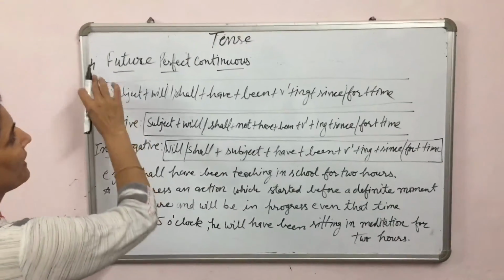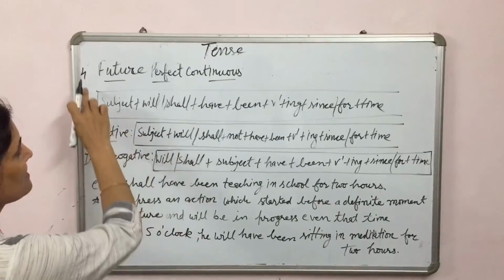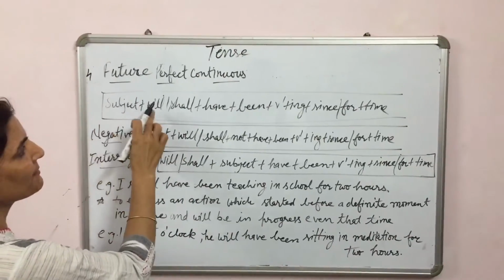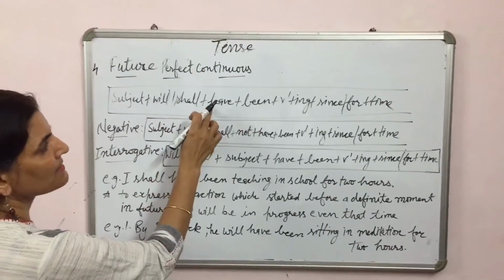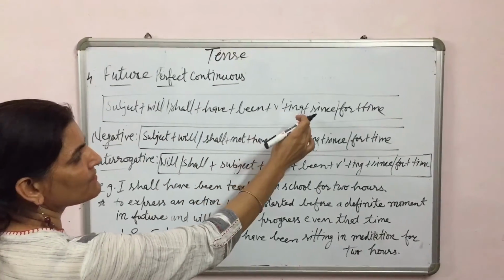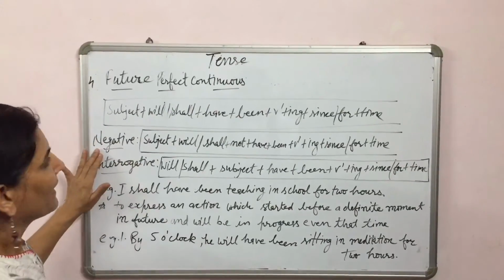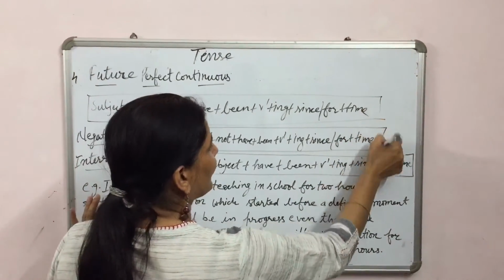The fourth part of future tense is future perfect continuous tense. The structure for this tense is subject plus will, shall plus have plus been plus V1 ing plus since or for the time, and then object if any.